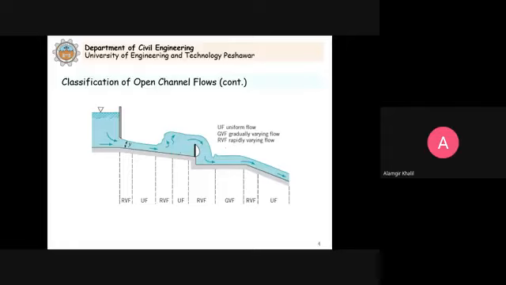So in this figure again, you can see here that a gate is provided. This is a gate to release a controlled supply of water, and these are all practical applications. Clear? You can see here that just downstream of this gate, we are assuming that the depth varies abruptly. So this can be a rapidly varied flow. Then in the channel, a uniform flow will establish. But you can see here that at the downstream, we have another hydraulic structure. This can be in the form of a weir or notch.